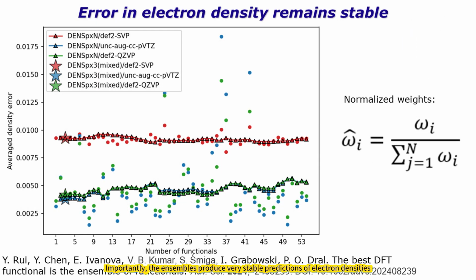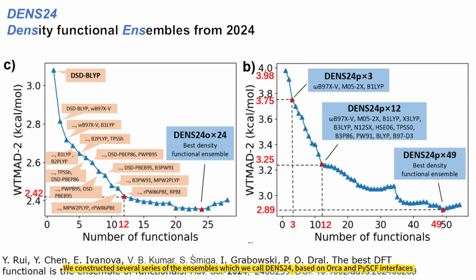Importantly, the ensembles produce very stable predictions of electron densities, potentially ensuring the robustness of the approach for predicting the other electronic structure properties. We constructed several series of the ensembles, which we call DENS24, based on ORCA and PySCF interfaces.